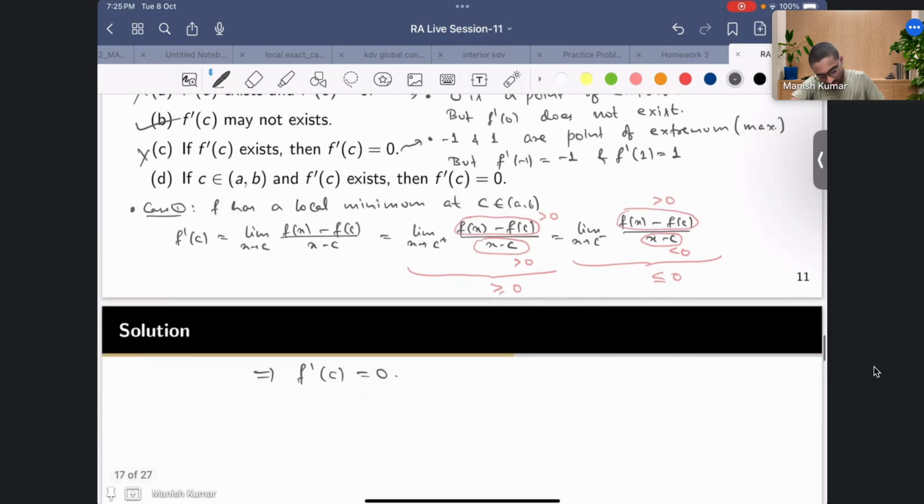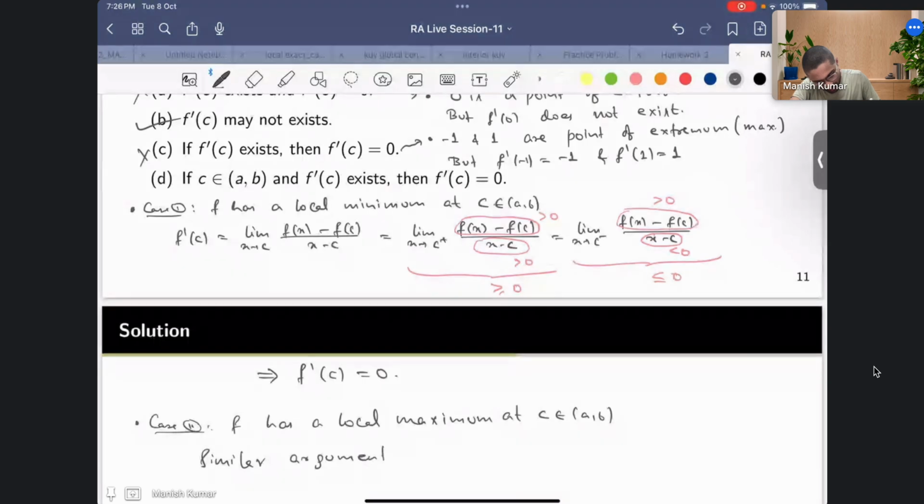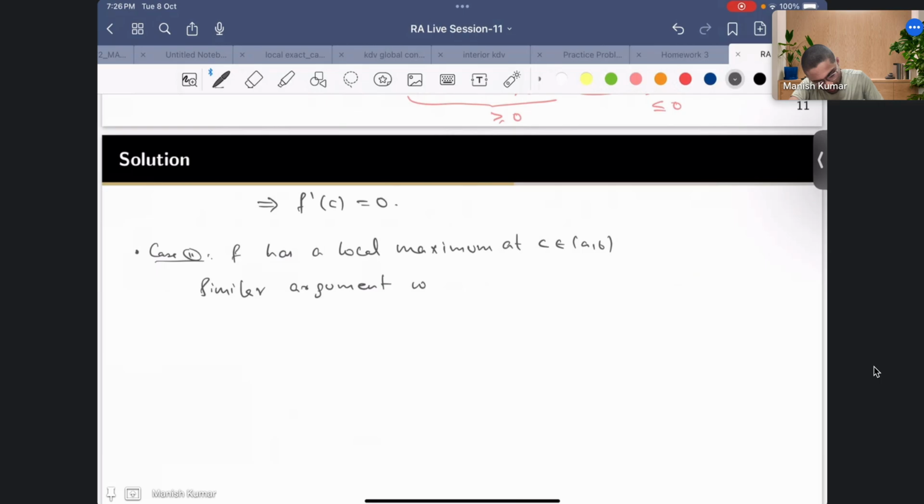Did you get this argument? Yeah. Similarly, I will not do it here, but you can deal with the case where f has a local maximum at C belonging to (a, b). You can do it similarly.